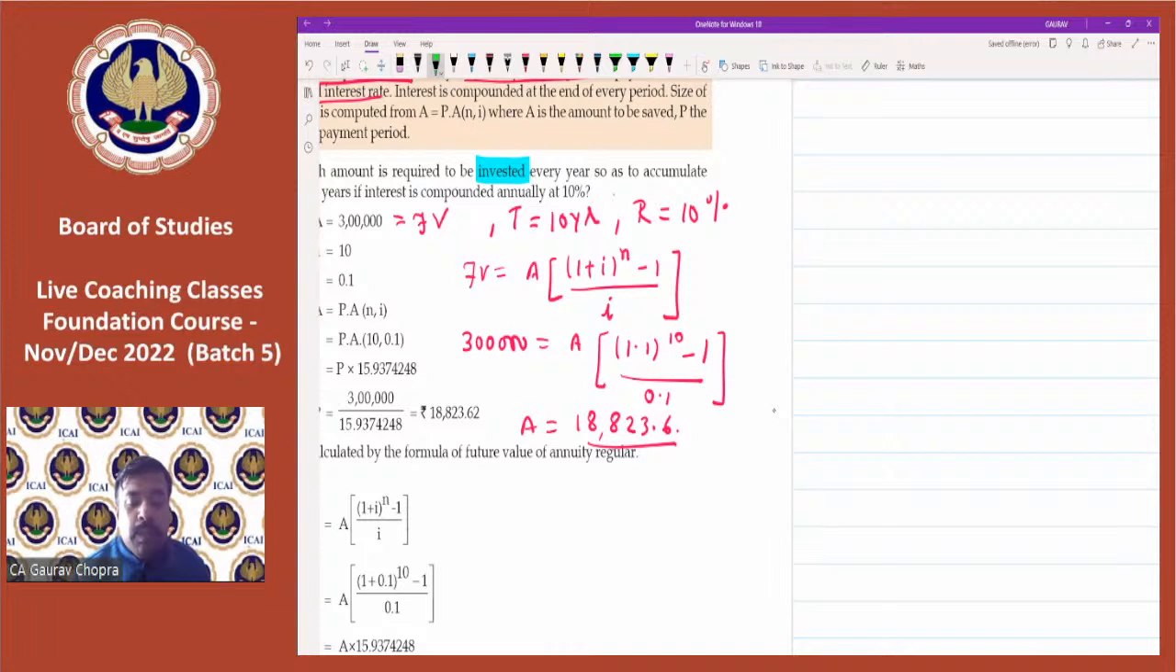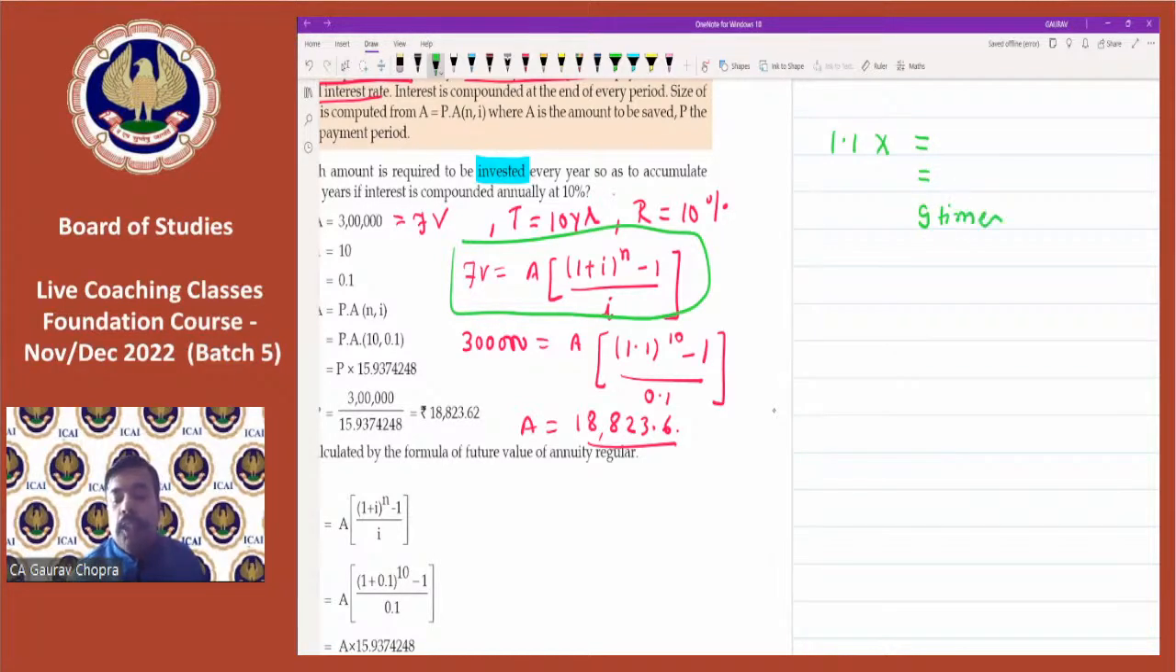For applying this future value formula, first of all, what we have to do? 1.1, multiply, and then press equal to for 9 times. Because power 10 is there, we have to press equal to for 9 times. After that, minus 1, then divided by 0.1, and whatever result you are getting, save that into memory, that is M plus. The next step is type 3 lakh divided by MRC, press equal to, and the answer will be there on the screen.